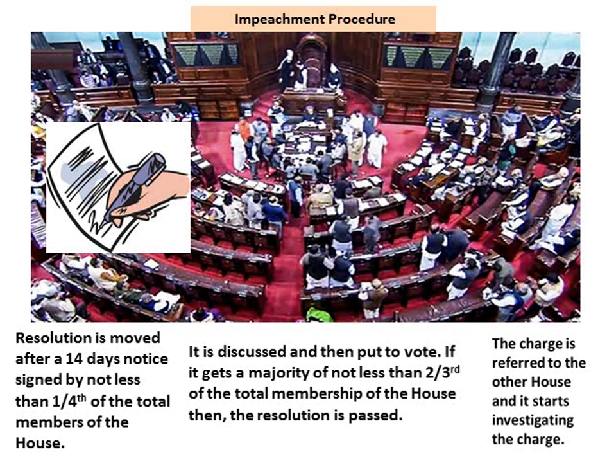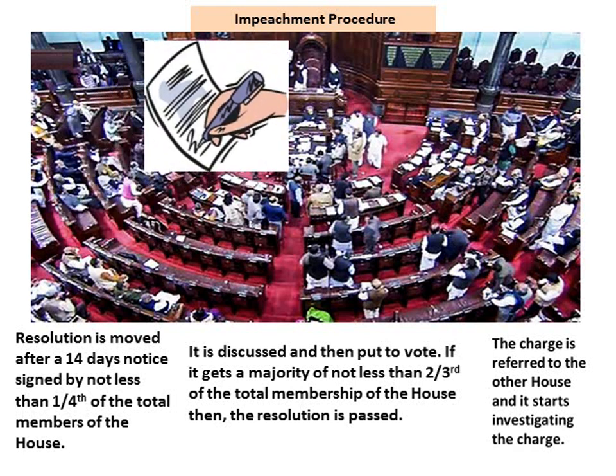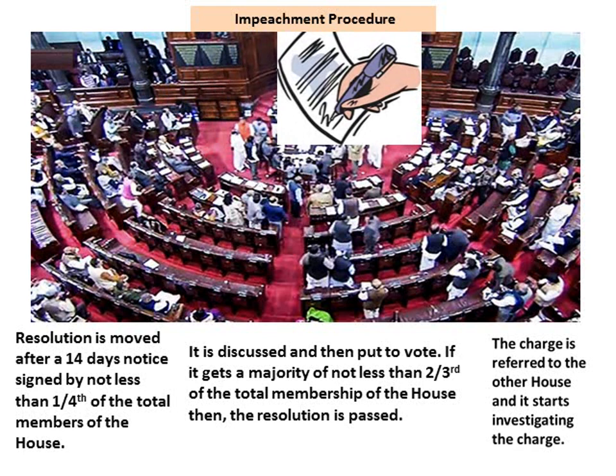How does the impeachment procedure start? So first, there is a resolution that is made for the impeachment of the president. This resolution is moved only after it is signed by 1/4 of the total membership of the House. And a 14 days notice is given to the president. Now out here, let us take the example that the impeachment procedure has started in the Rajya Sabha. That means the resolution can move only after 1/4 of the total members of the Rajya Sabha sign on that resolution. And a 14 days notice is given to the president.